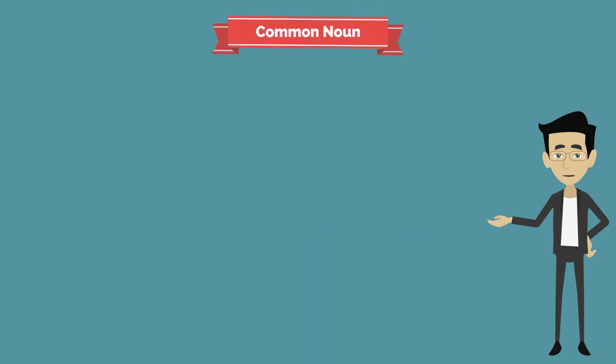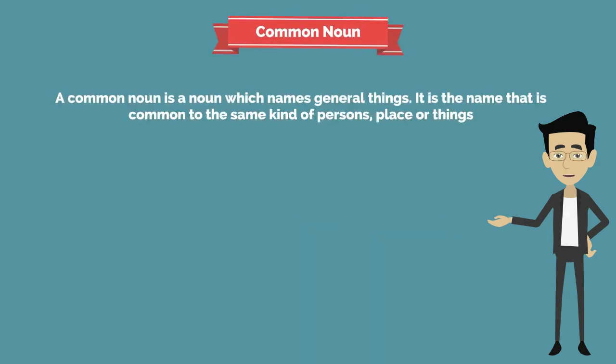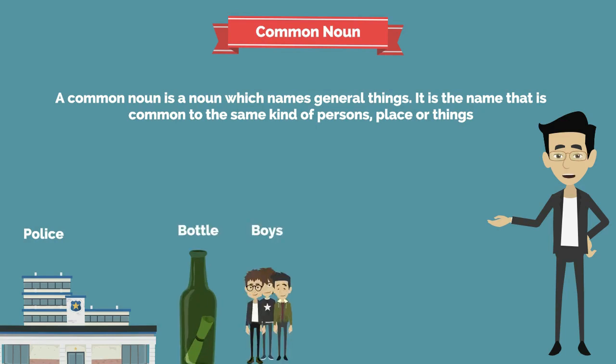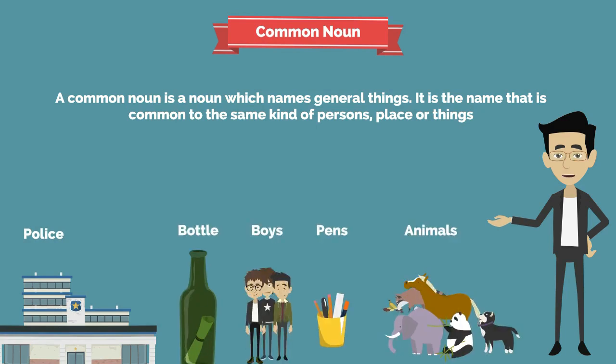And the next one, common noun. A common noun is a noun which names general things. It is the name that is common to the same kind of persons, place or things. Let's see the examples. Police, bottle, boys, pens, animals and so on.